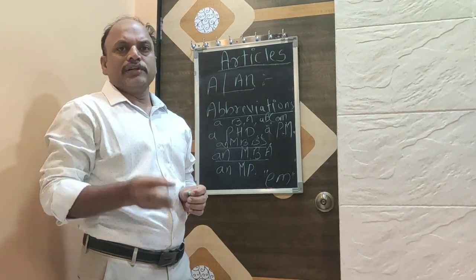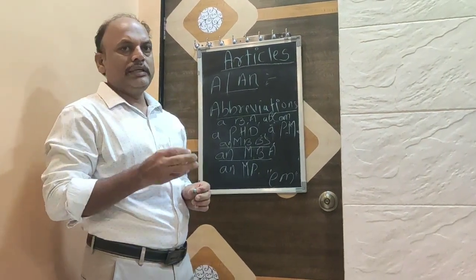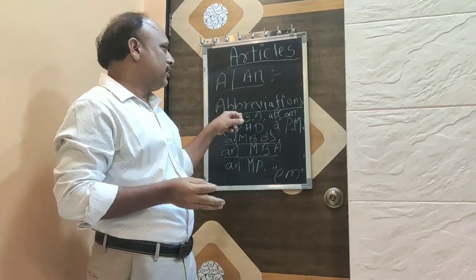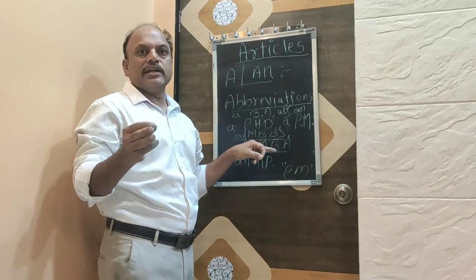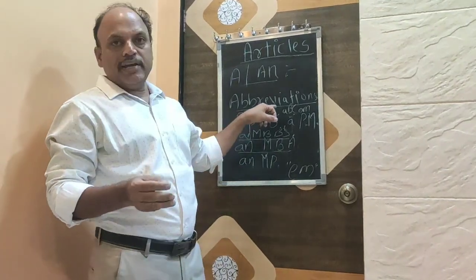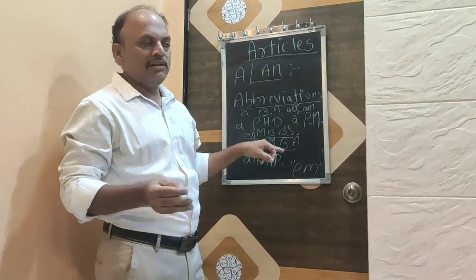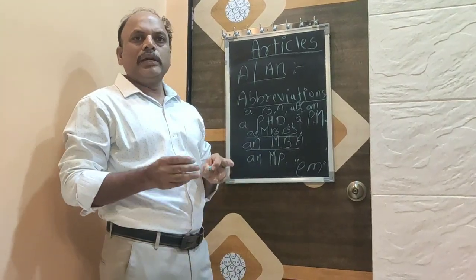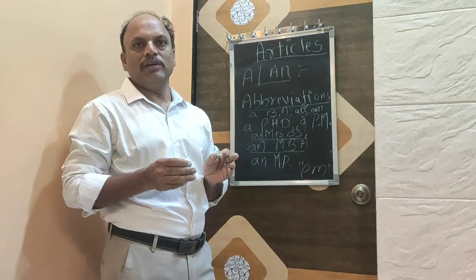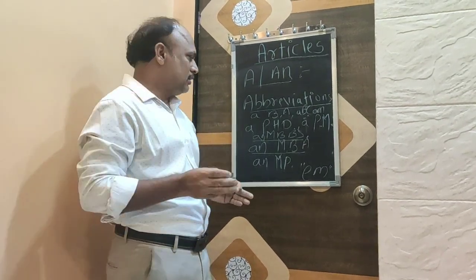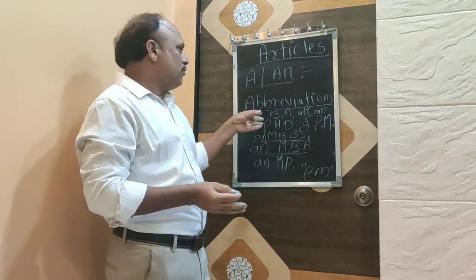Friends, a very important thing we have to keep in mind while using a and an. Before abbreviations like BA, BCom, BSc, etc., we have to keep in mind whether the abbreviation starts with a vowel sound.